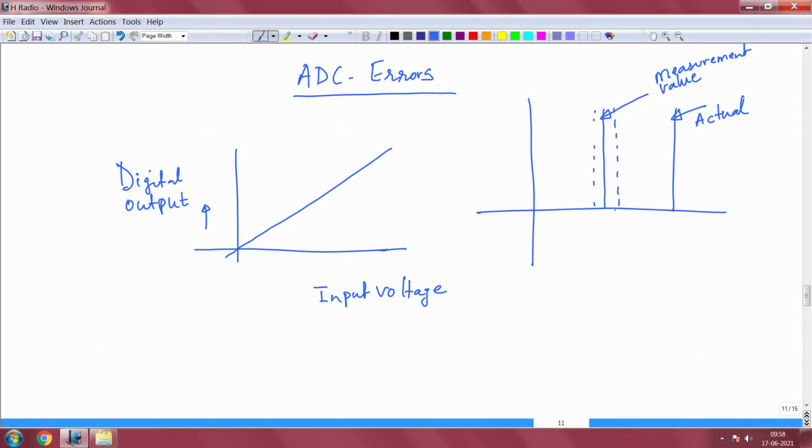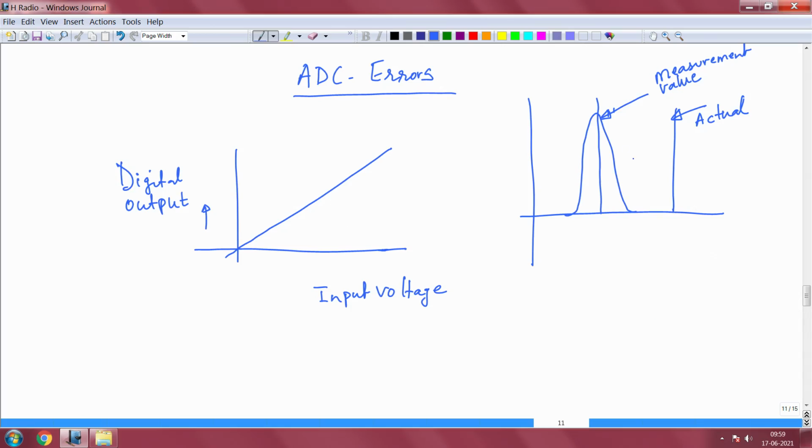Another time it perhaps went here, and when you did another measurement, it went here. So, you can go on doing these measurements. You did all these measurements repeatedly, and what you got is not a single line here, but a distribution of errors.